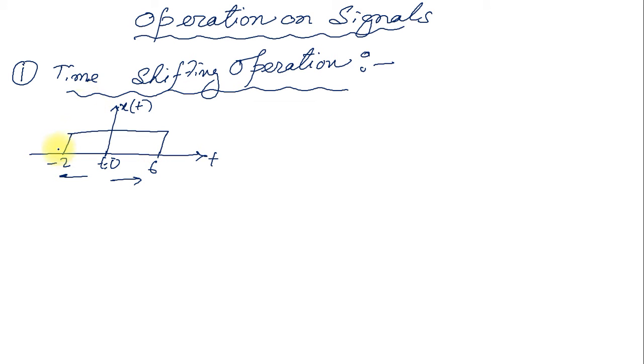So I have given you a signal, that is x of t, having the amplitude x of t expressed on the y-axis and the time expressed on the x-axis. Now I want to move this signal. I want to draw a signal that should be x of t plus t naught, or t minus t naught. So what do this plus and minus sign signify? How can we implement t plus t naught or t minus t naught?